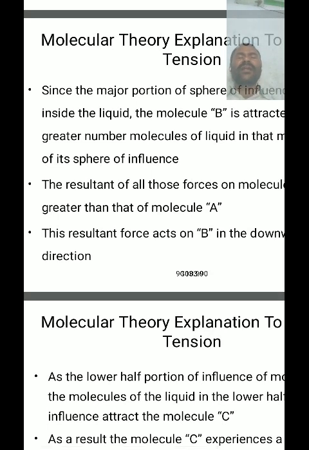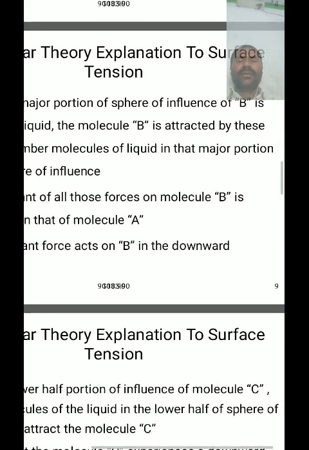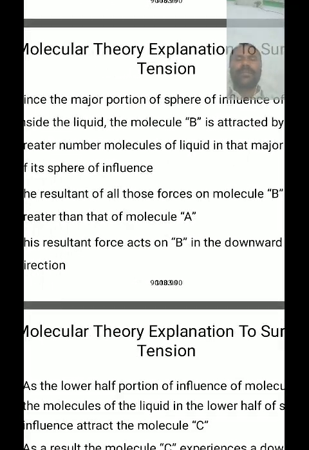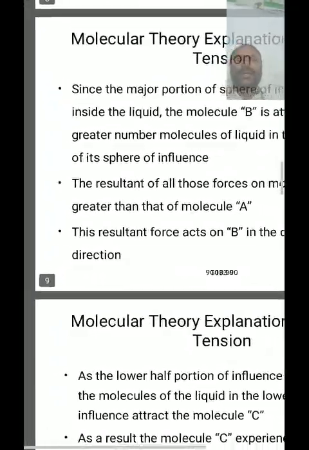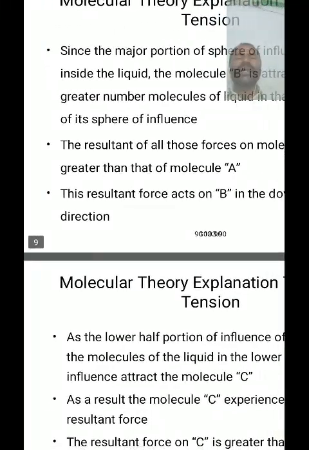That's why the net resultant pulling force is downward in direction, and the resultant of all these forces on molecule B is greater than on molecule A.